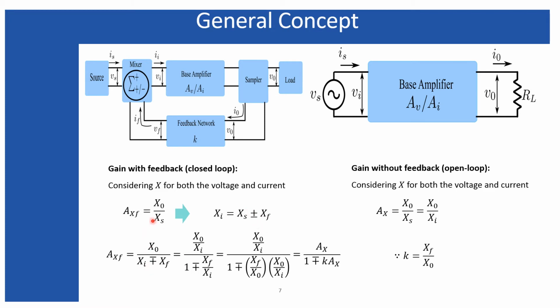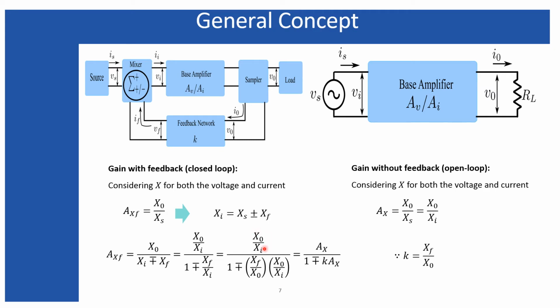So I have replaced Xs with this expression, and now I have divided both the numerator and denominator by Xi. Look at here. At the numerator I have X0 divided by Xi, and at the denominator I have Xf divided by Xi, which can further be represented as Xf divided by X0 multiplied by X0 divided by Xi.